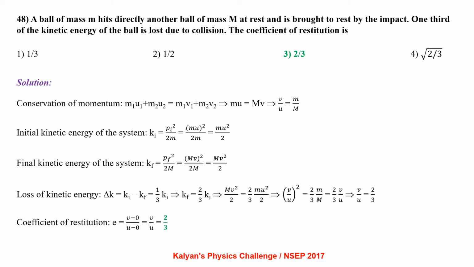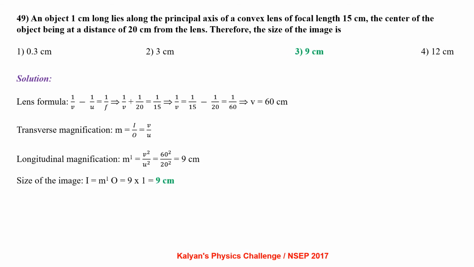Coefficient of restitution e equal to (v minus 0) by (u minus 0), that is v by u, that is 2 by 3. An object 1 cm long lies along the principal axis of a convex lens of focal length 15 cm, the center of the object being at a distance of 20 cm from the lens. Therefore, the size of the image is.